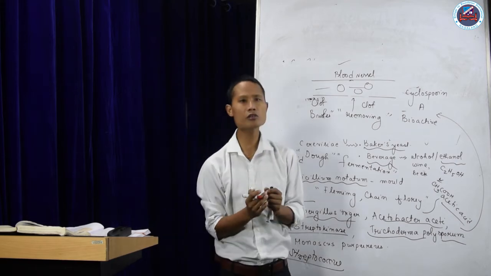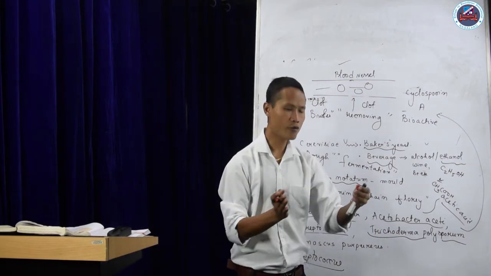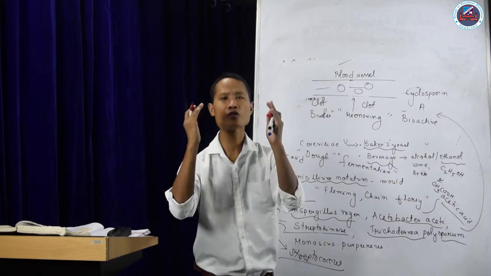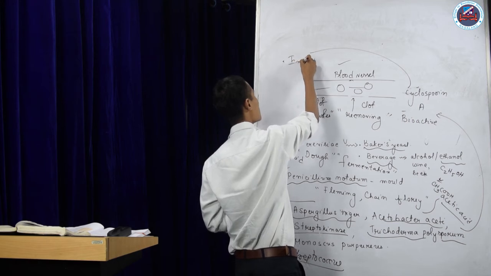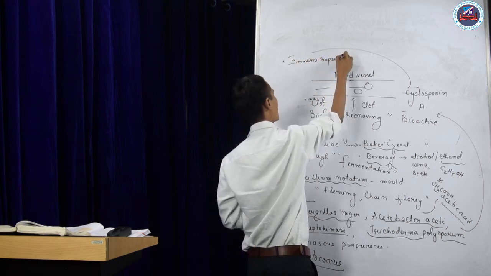It is used during organ transplantation. When a patient goes for organ transplantation, it is used as an immunosuppressive agent.